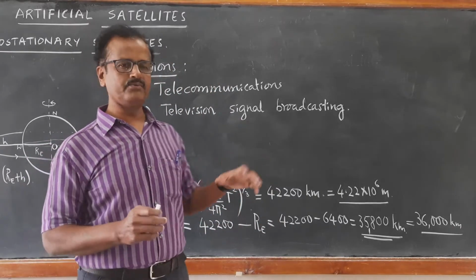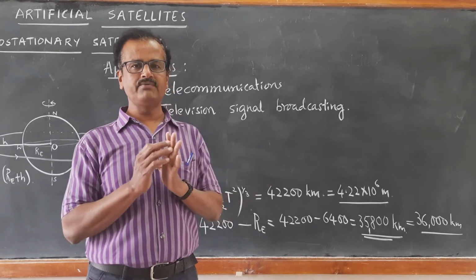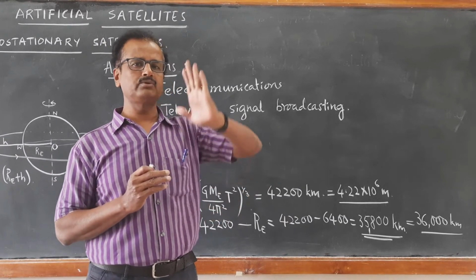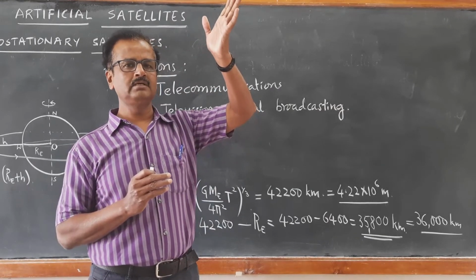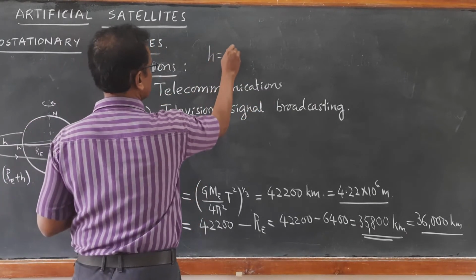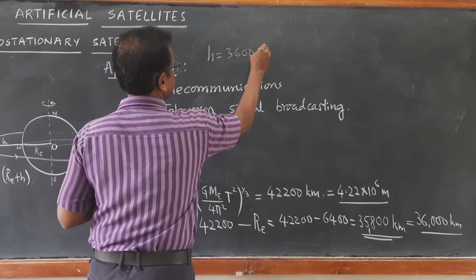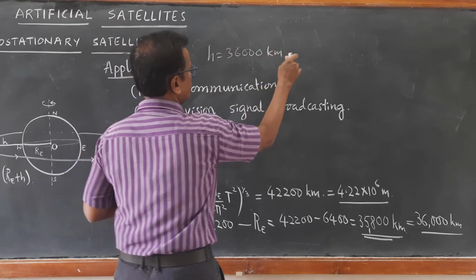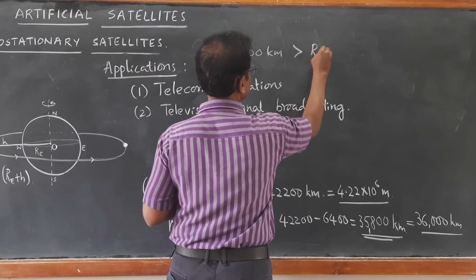These signals will be of very high frequency. These high frequency signals can penetrate through the atmosphere of the Earth, and the height is about 36,000 kilometers, which is very much greater than the radius of Earth.